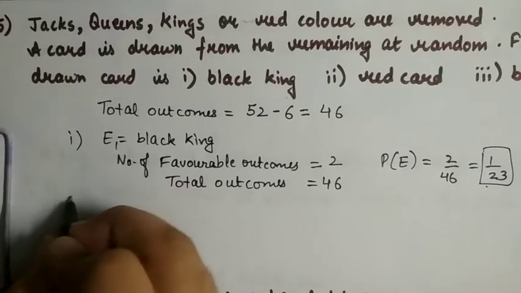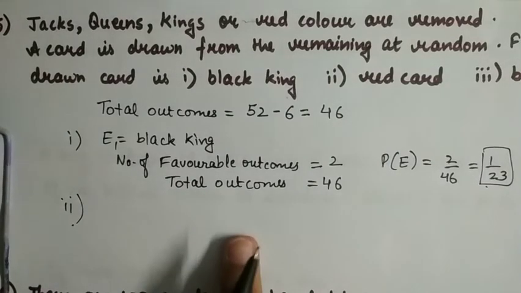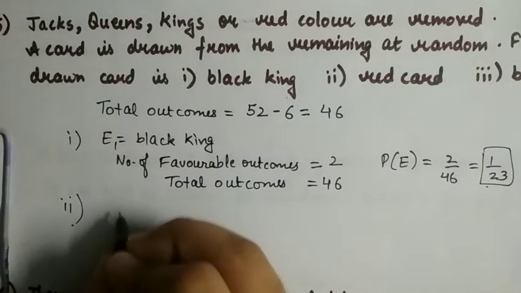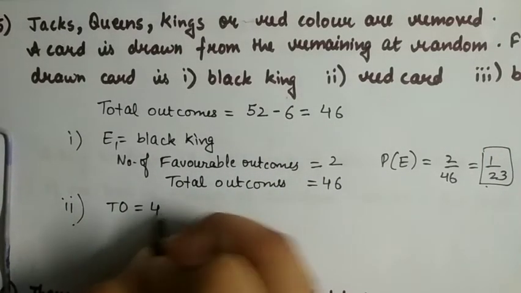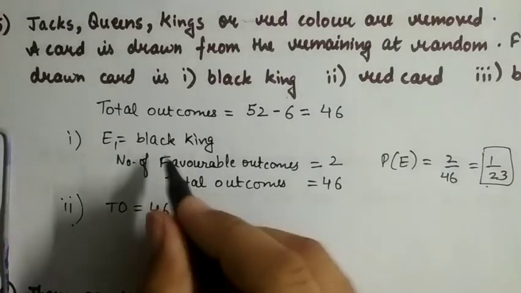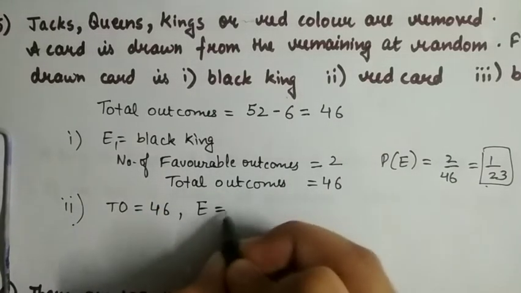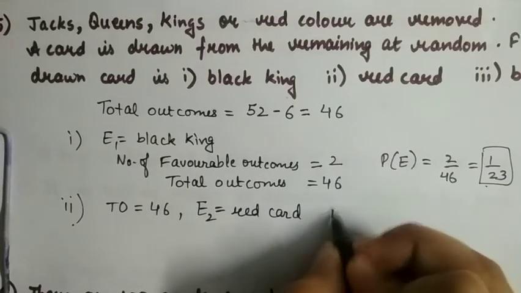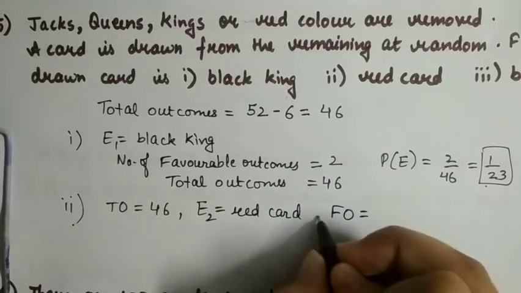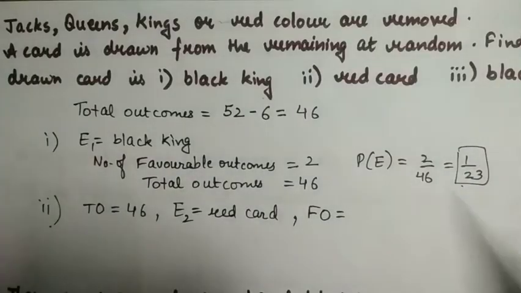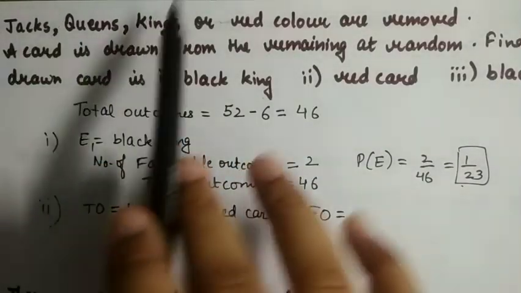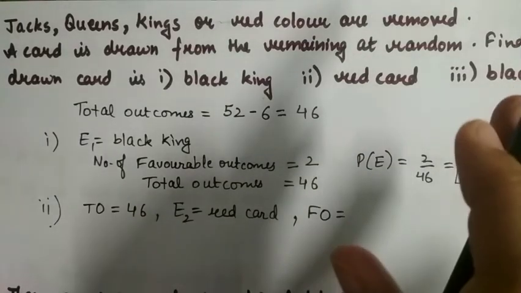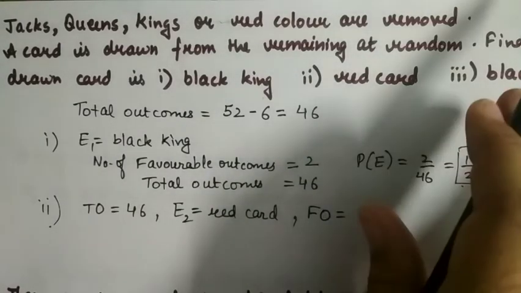Okay, in the second part they are asking what is the probability that the card drawn is a red card. Total outcomes, we know, is 46, and our event is getting a red card. Now what are the favorable outcomes? We know 6 red cards are already removed, and in the total of 52 cards there are 26 red cards.